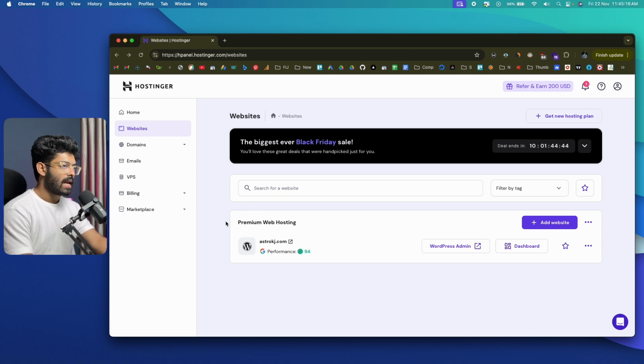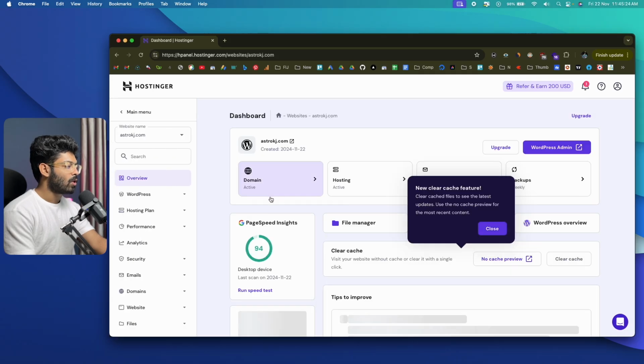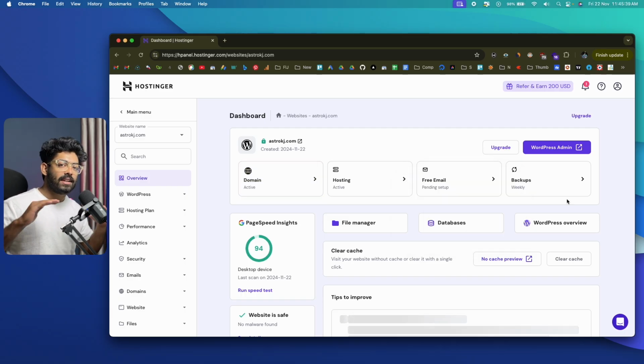to our hosting space. And let's say if you purchased the domain from elsewhere or you already have a domain, you can go to the dashboard, click on the option that says domain, and go ahead and connect your existing domain or the domain that you registered from elsewhere. And by now, the entire WordPress installation process is done. So we registered a domain name, we got a hosting, and we successfully installed WordPress as well.